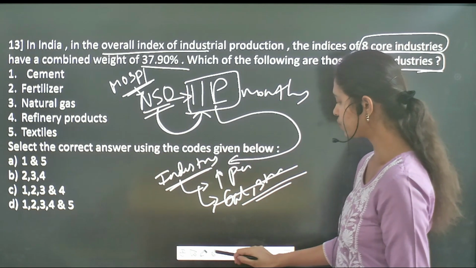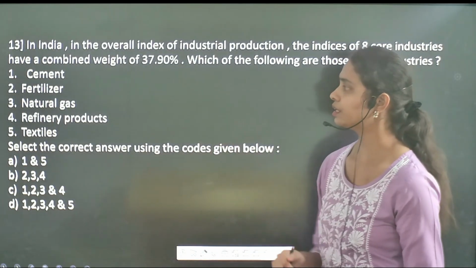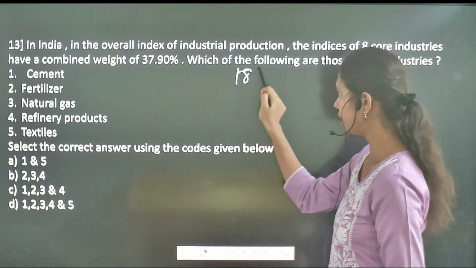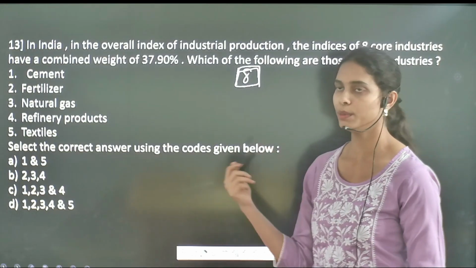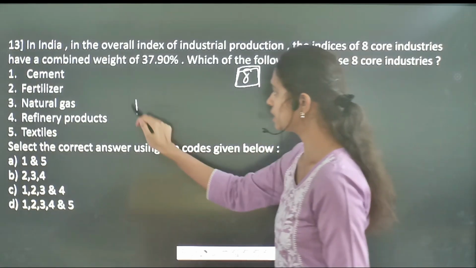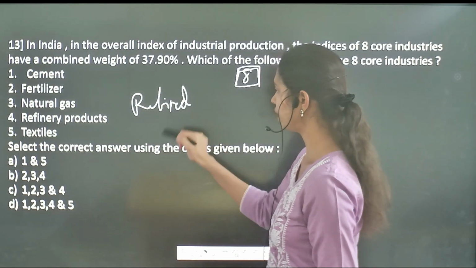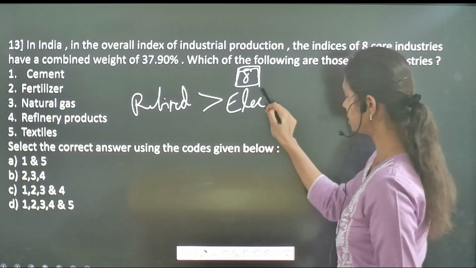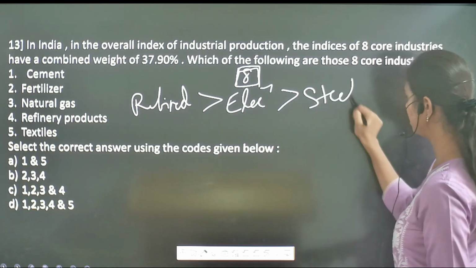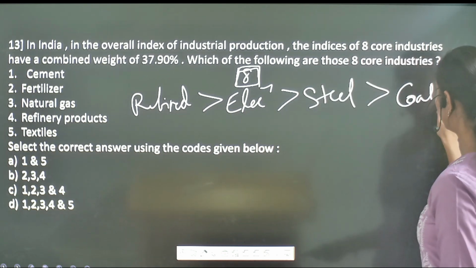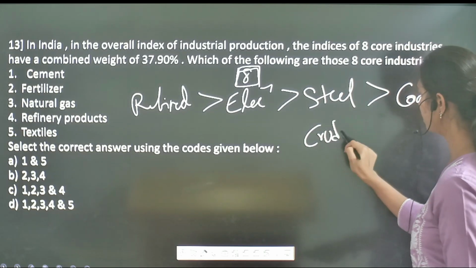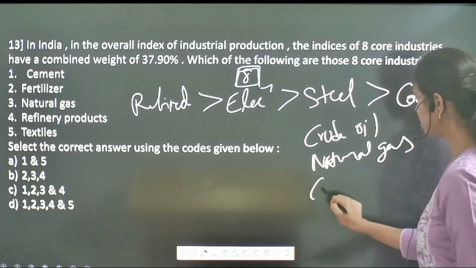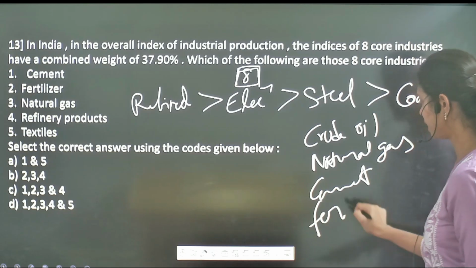But here the question asks which of the following are those 8 core industries. First and foremost, you have to remember these 8 core industries and also the weightage given to them. Firstly, it includes refined petroleum products, then followed by electricity, then steel, followed by coal, crude oil, natural gas, cement, followed by fertilizer.